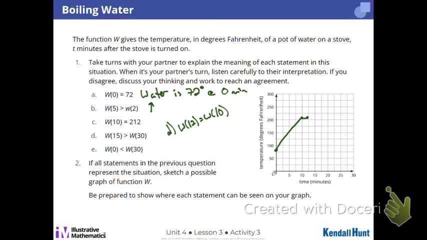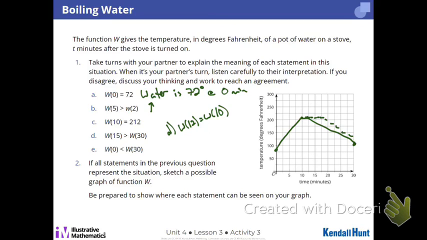Anyway, and then E. Who can tell me what E means? Ivy? The temperature at 0 minutes, or I guess 72, is less than the temperature at 30. Yeah, so I just picked one here at 100. There's other values here that could have worked. You also could have stayed at that same temperature longer and then went down to something else.